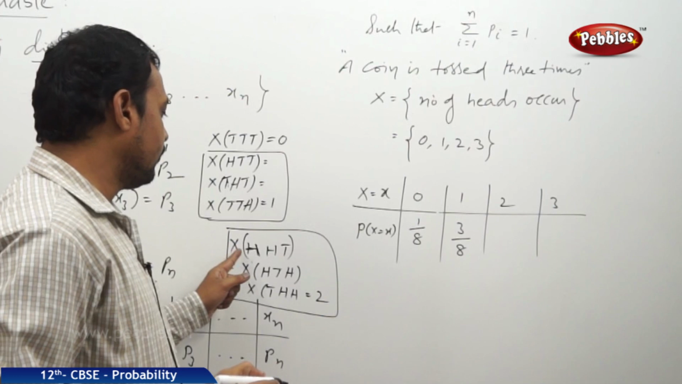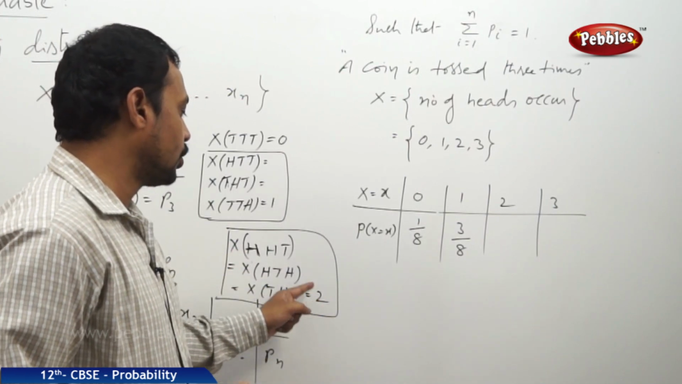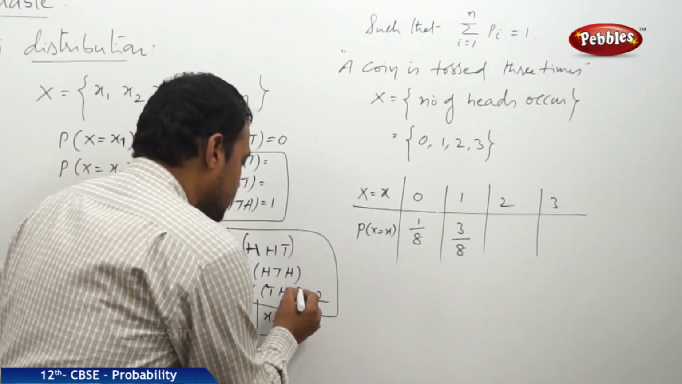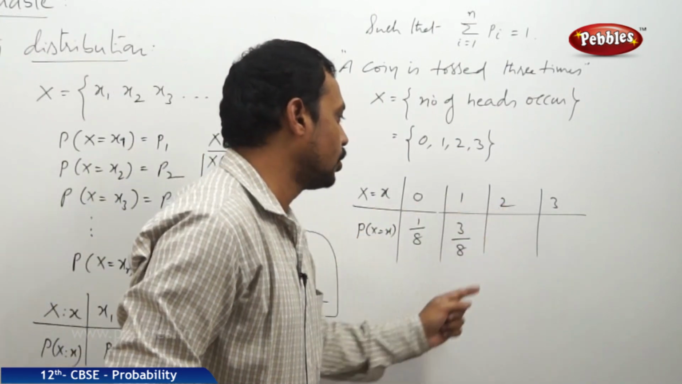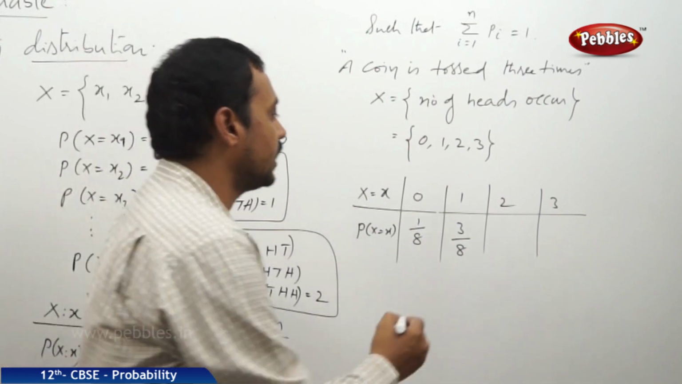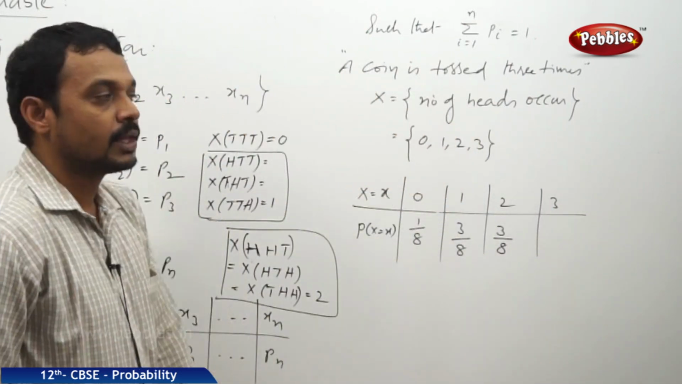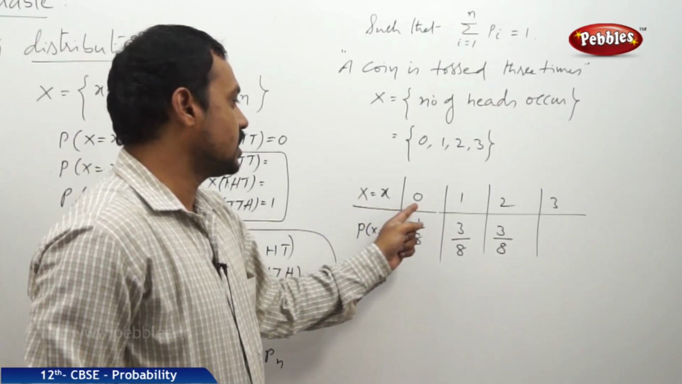Therefore, the random variable X is equal to 2 in 3 cases. Hence, the favorable cases to get X equal to 2 is 3 out of 8 again. So the probability in this case is 3 by 8. And next one, X is equal to 3.